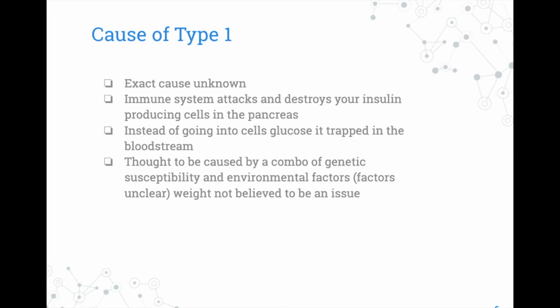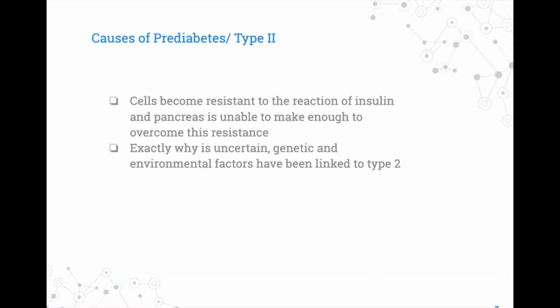Causes of type 1. The exact cause is unknown. The immune system attacks and destroys your insulin-producing cells in the pancreas. Instead of going into cells, glucose traps in the bloodstream. Though it can be caused by a combo of genetics, susceptibility, and environmental factors, weight is not believed to be an issue.